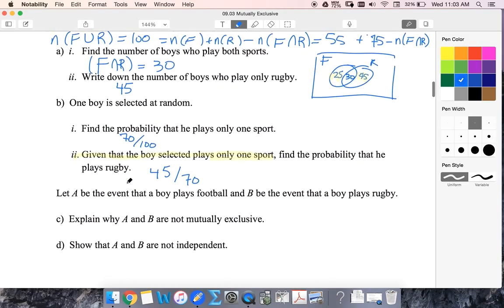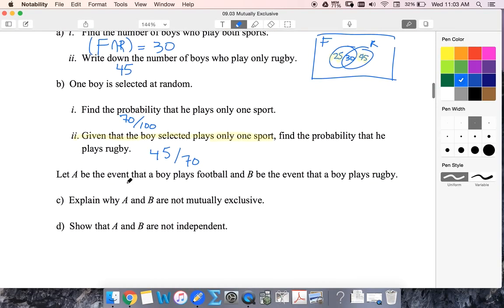All right, A is we play football, B is we play rugby. Why are they not mutually exclusive? Well, because some people play both. Okay, not independent.